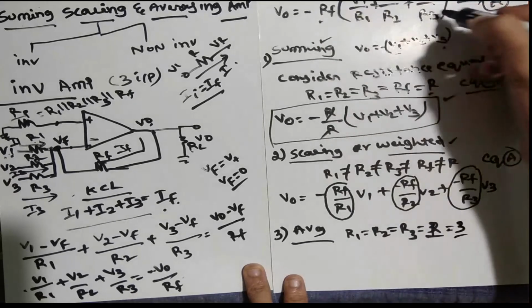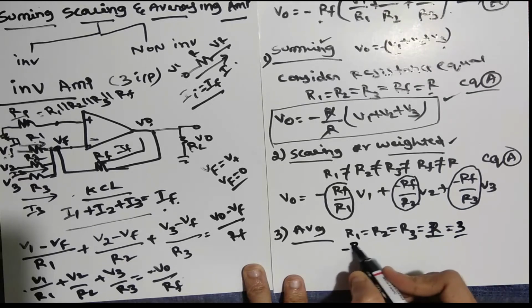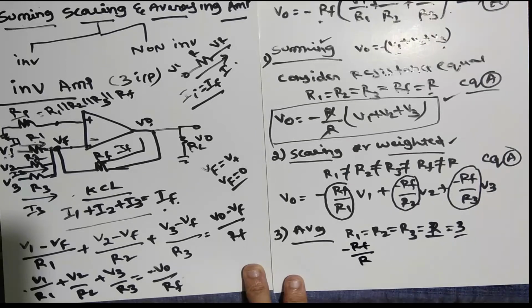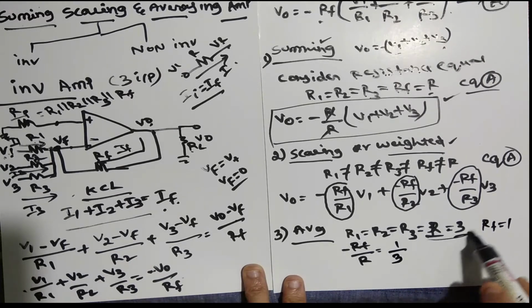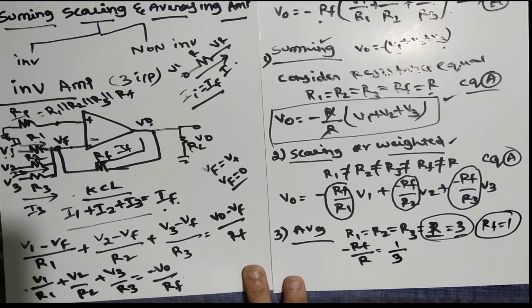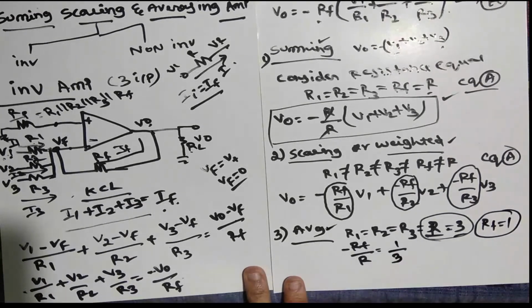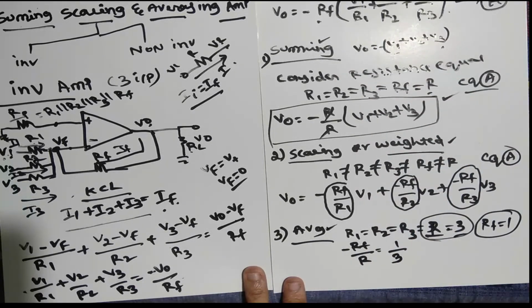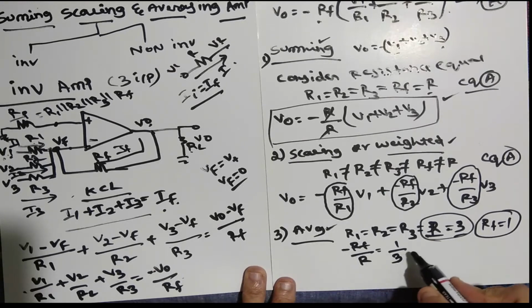So what happens usually, if you take all the R, it becomes minus RF divided by R. Yes or no? Because R1, R2, R3, all these are equal. So if you take R as 3 and RF as 1, it becomes 1 divided by 3. Why am I taking R equal to 3? This magical term, but our aim is to make the average. Average means whatever input we are getting, divided by the total number. Everyone knows the average formula: the total input divided by the total number of inputs. So for that reason we are doing this.